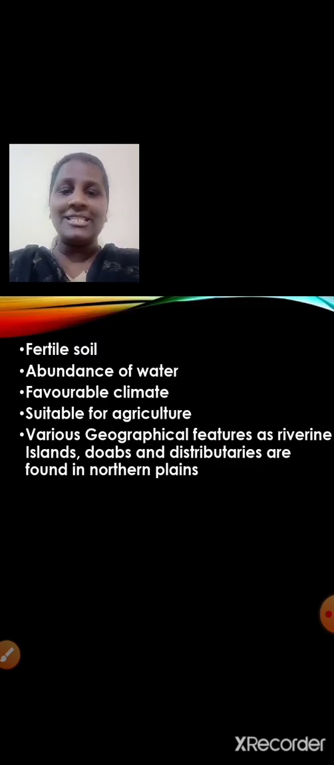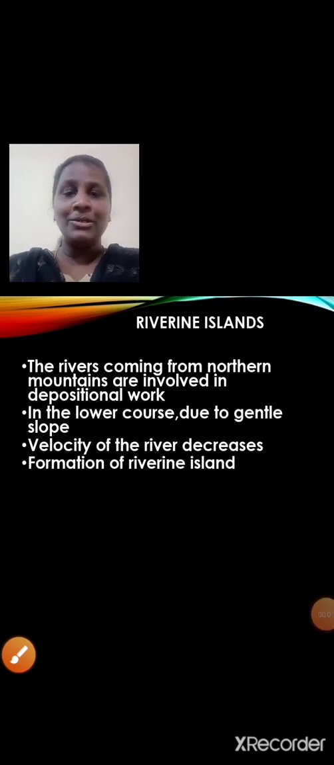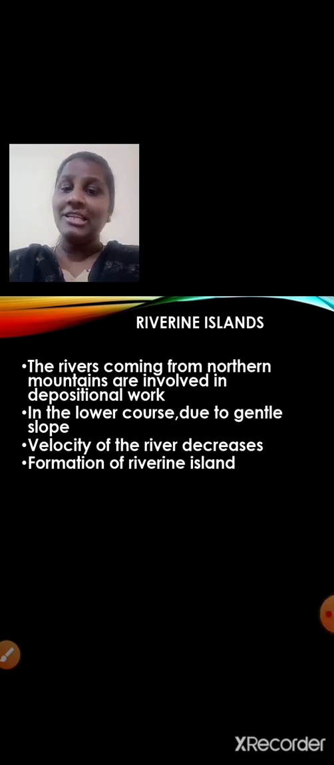Various geographical features as riverine islands, doabs and distributaries are found in Northern Plains. Now you will ask me, what is riverine islands, doabs and distributaries? I will explain you. Now first let us learn about the riverine islands. The rivers coming from northern mountains, okay, the rivers flowing from the northern mountains are involved in depositional work. They deposit. What do they deposit? Yes, they deposit the sediments in the lower course. What do you mean by the lower course? Lower course means the river part near its mouth.